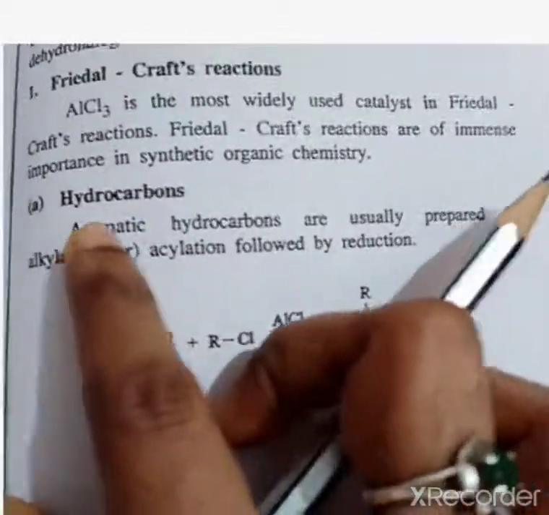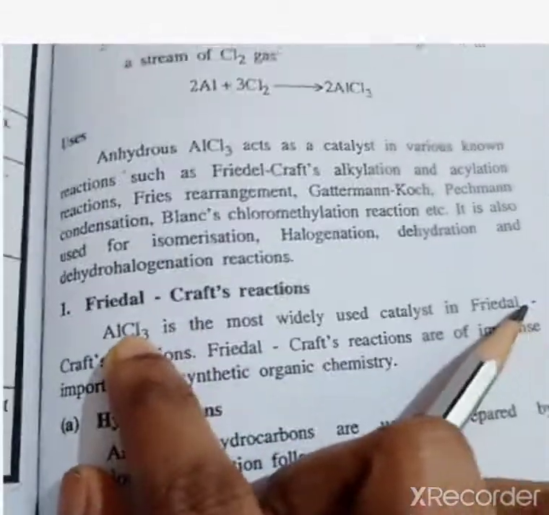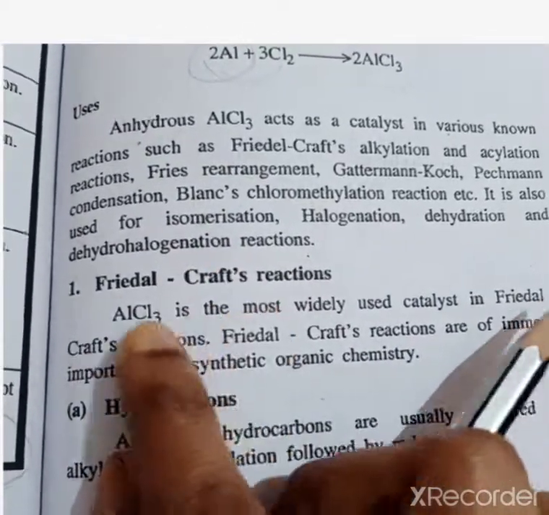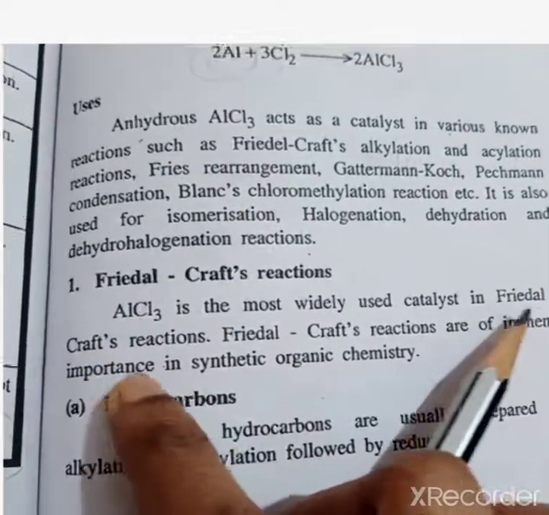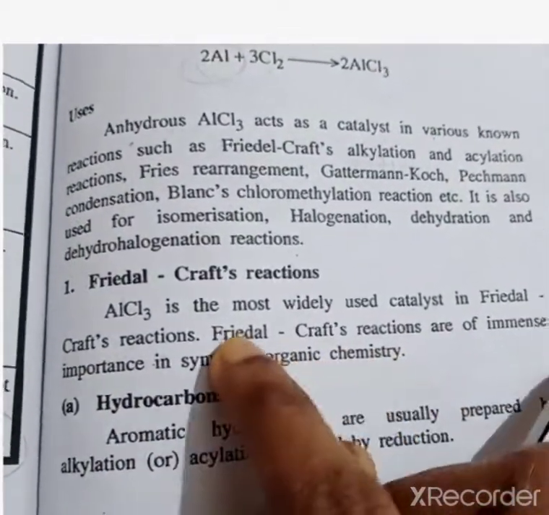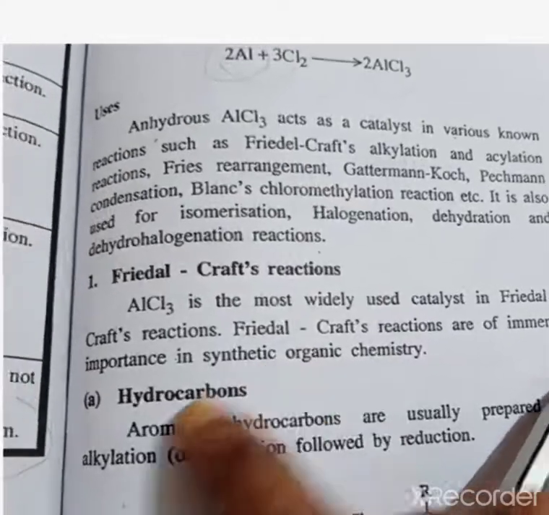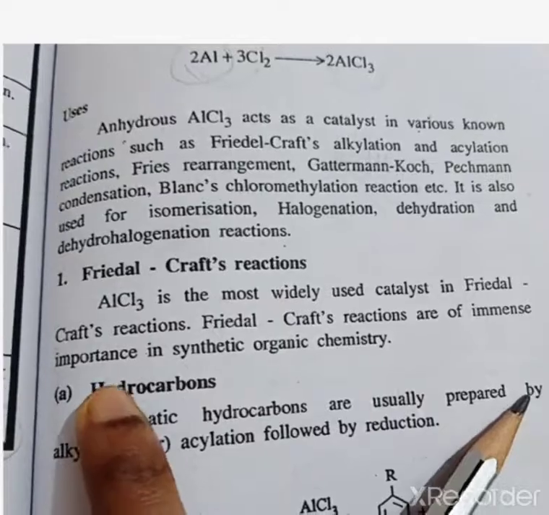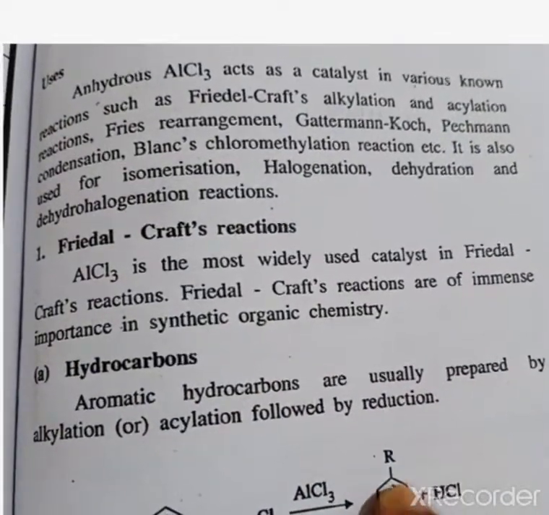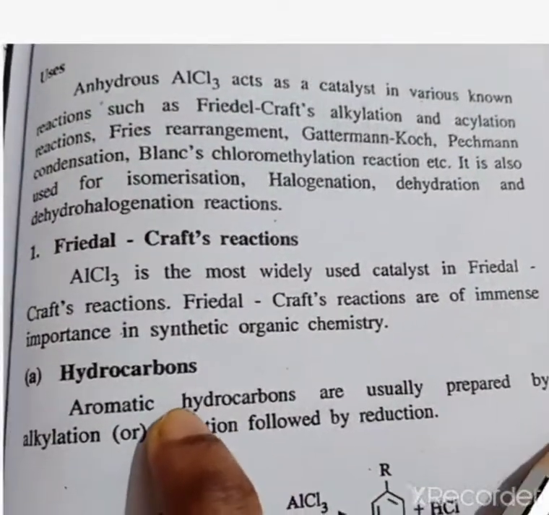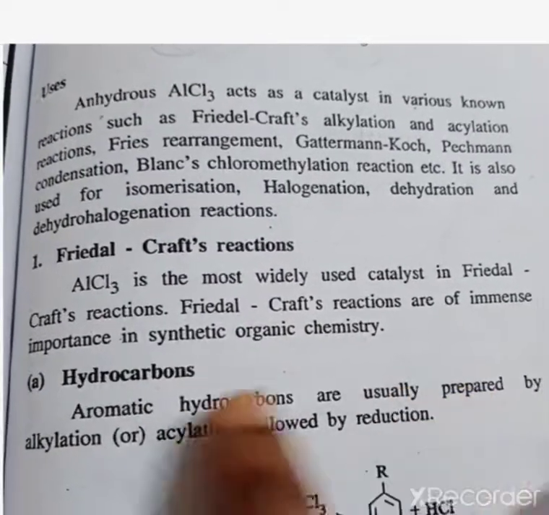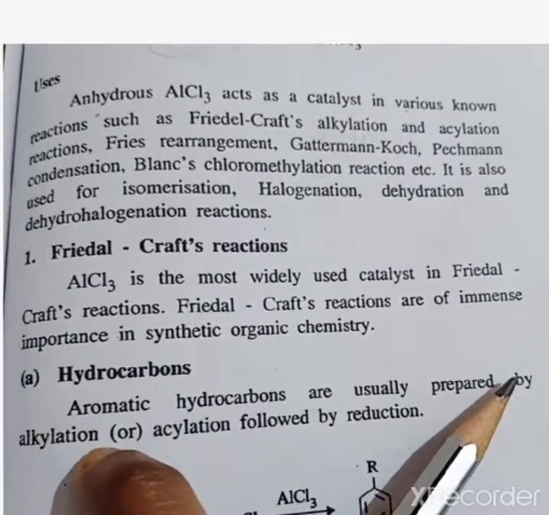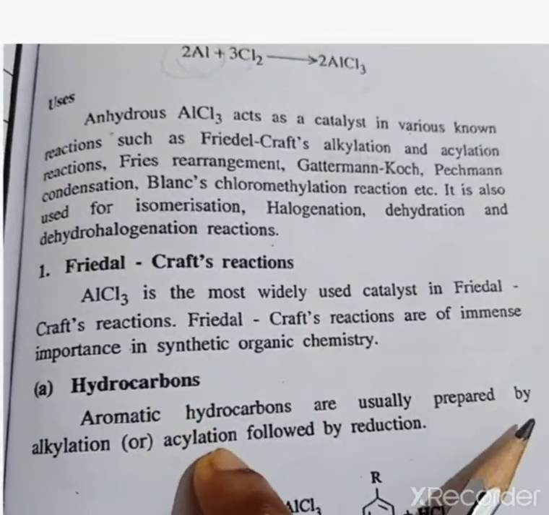Okay, so next the first reaction we see is Friedel-Crafts alkylation with AlCl3. We already know that AlCl3 is a catalyst and an important reagent used in synthetic organic chemistry. First we see about the hydrocarbons. You already know about the hydrocarbons, aromatic hydrocarbons, which means benzene. The aromatic hydrocarbons are usually prepared by alkylation and acylation reactions.